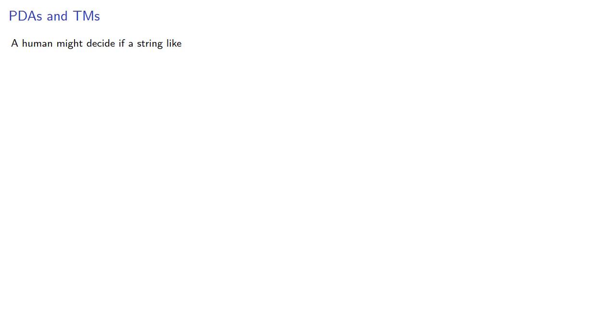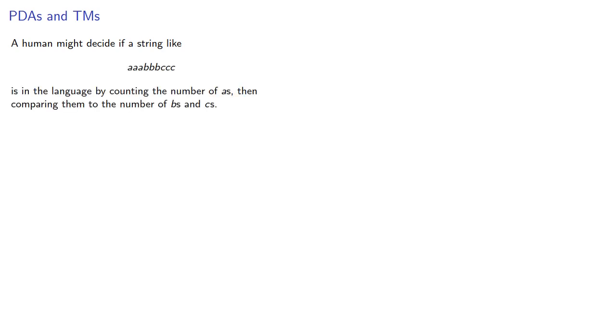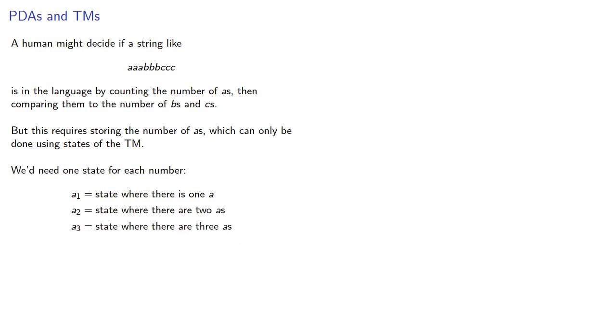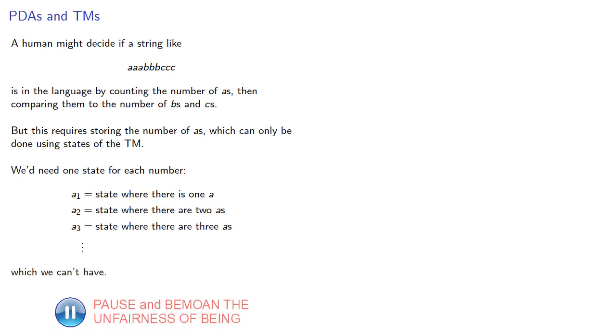Now, a human might decide if a string like this is in the language by counting the number of A's, then comparing them to the number of B's and C's. But this requires storing the number of A's, which can only be done using the states of the Turing machine. And we need one state for each number. A1 would be a state where there's one A, A2 a state where there's two A's, A3 a state where there's three A's, and so on, which we can't have, because we have to have a finite number of states.